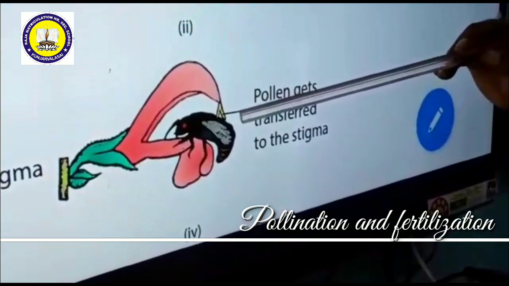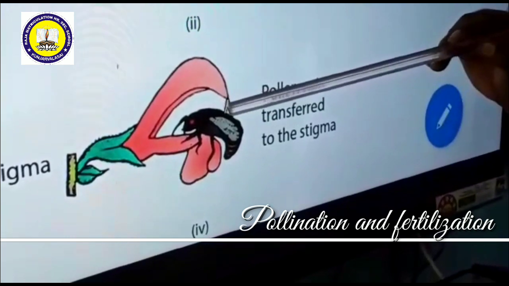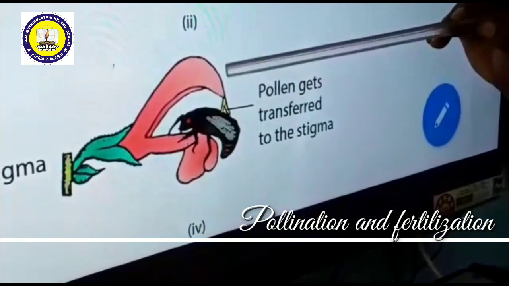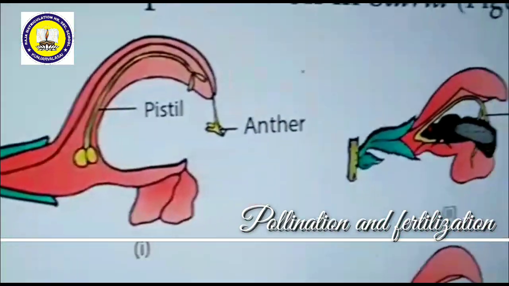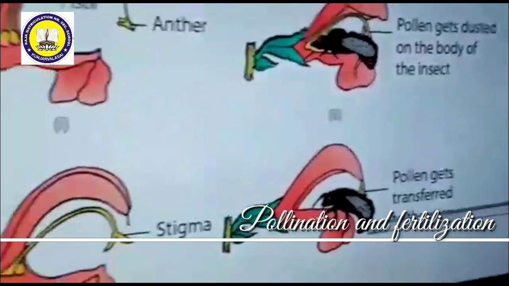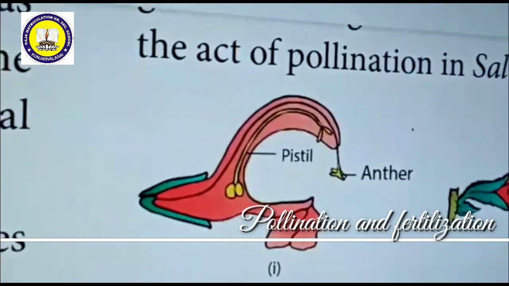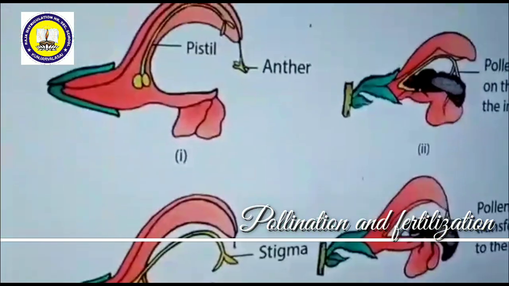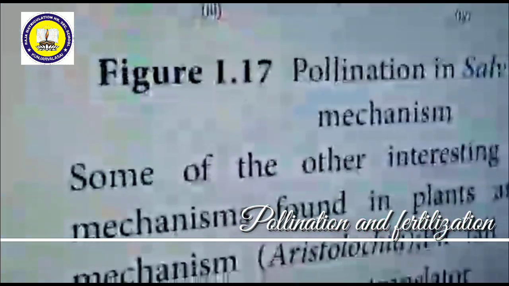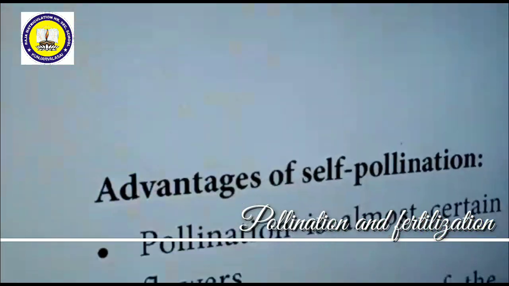During this time, the pollen grains from the back of the insect are transferred to the stigma of this flower. In such a way, pollination takes place in salvia. This mechanism is called the lever mechanism in salvia. So various kinds of pollination take place by zoophily through various kinds of animals.